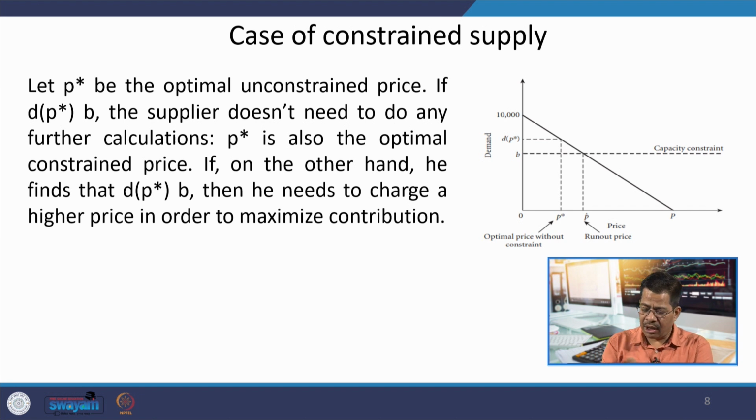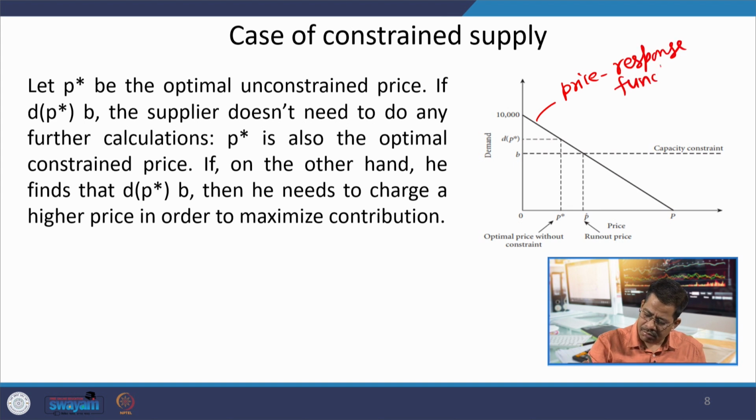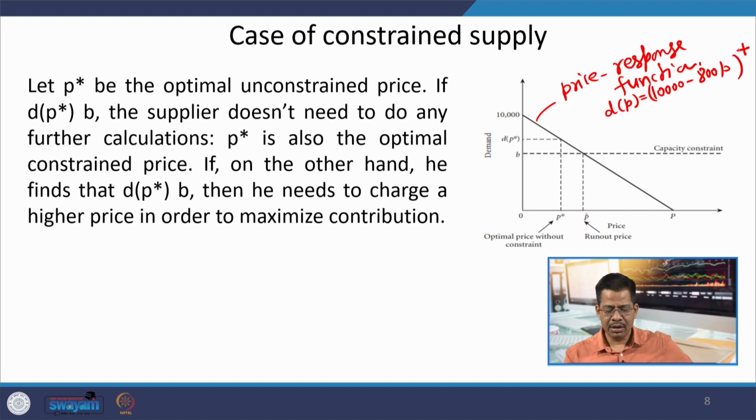You can now see it in the form of this diagram, where this is our price response function, which, if you remember, is 10,000 minus 800 P, and the plus sign indicates that the demand cannot be negative.